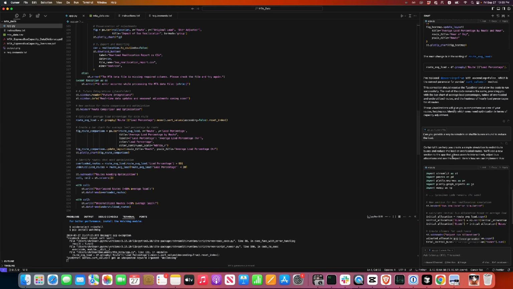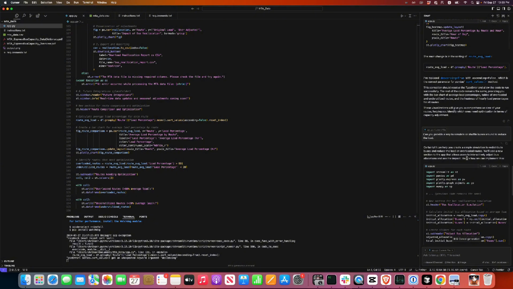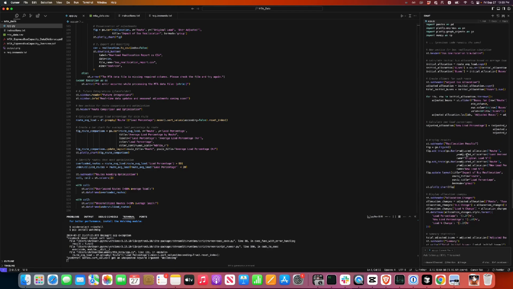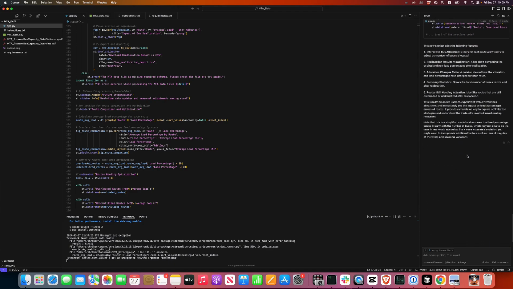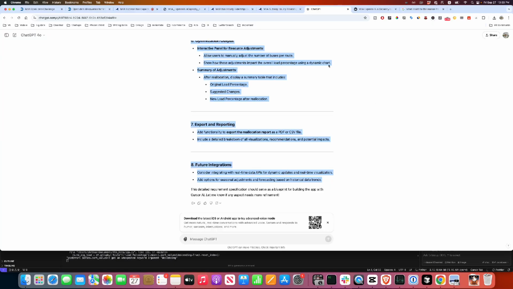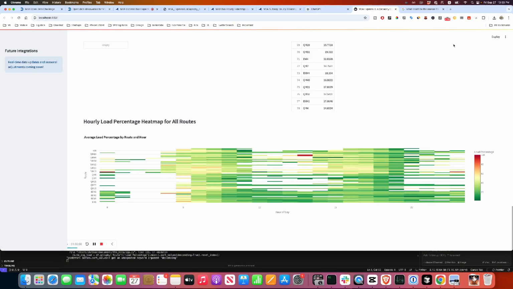Right. Okay, certainly can help you with creating a simple simulation to distribute buses and reduce the load. We'll add a section of the app that allows users to interactively adjust bus allocation and see the impact. Right. Okay, let's try. Let's see what it will provide us with.